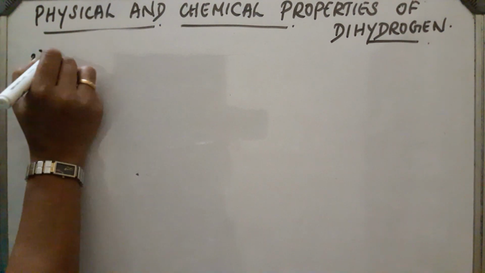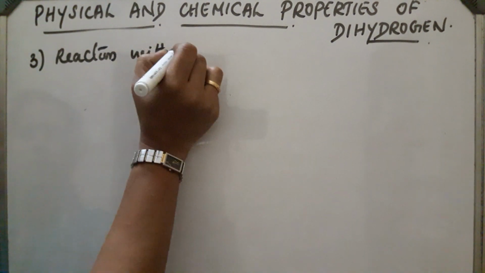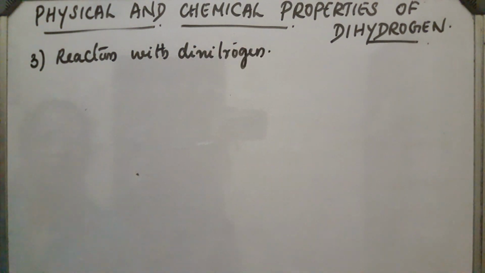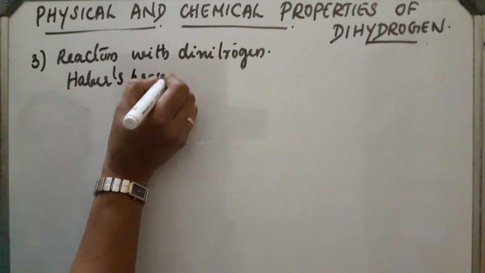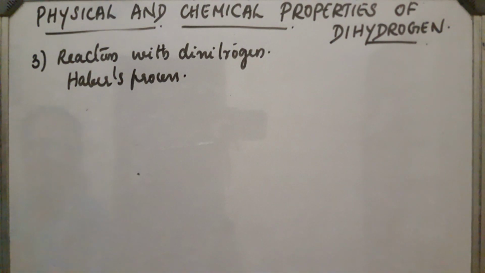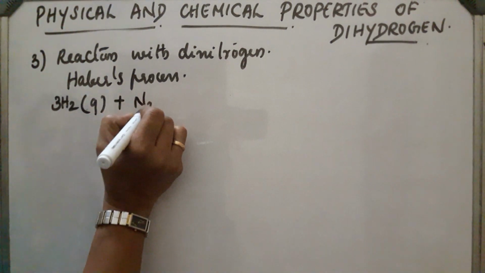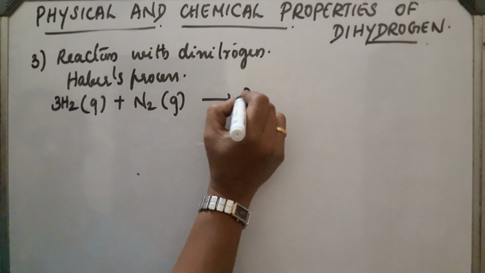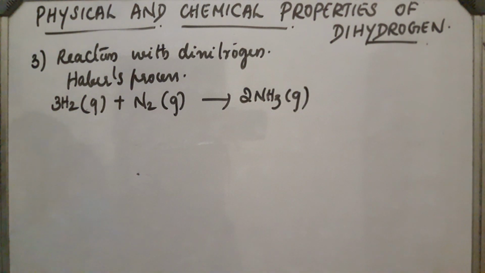Third one, reaction with dinitrogen, N2. This is the manufacture of ammonia, and this process is known as Haber's process. H2 plus N2 gives NH3 gas.